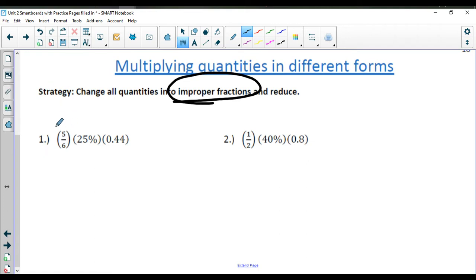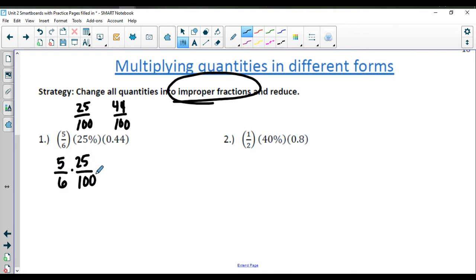So looking at these, all want to be fractions. This is fine. 25%, I'm going to write as 25 over 100. Remember, drop the percent sign, put it over 100. And for this one, I have 44 hundredths, so I'm going to write it as 44 hundredths. These are not reduced. I can reduce them before I multiply, or I can just put them in. So in this example, I'm going to leave them as big as they are and not reduce them, and just try and do some reducing before I multiply.